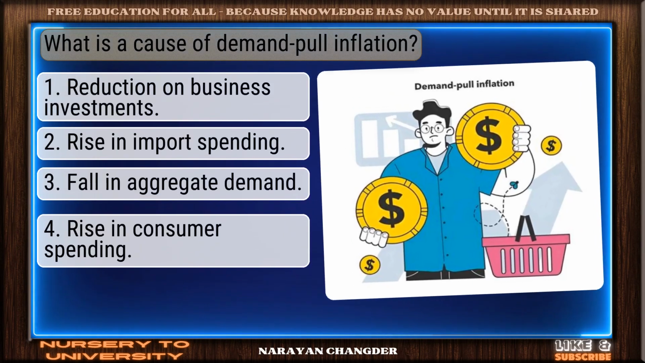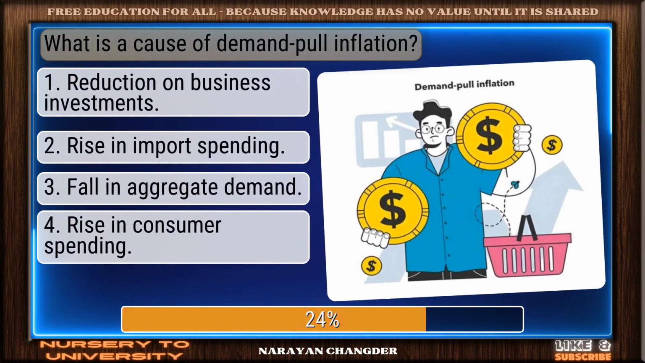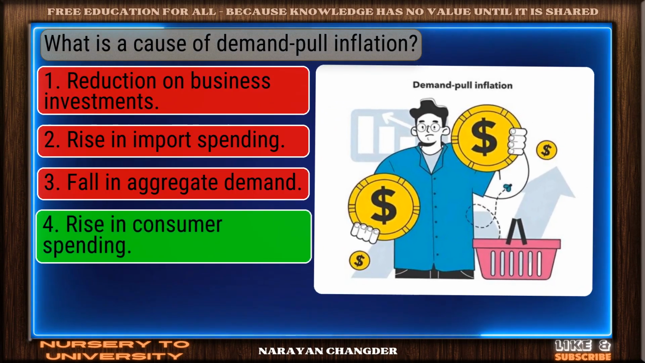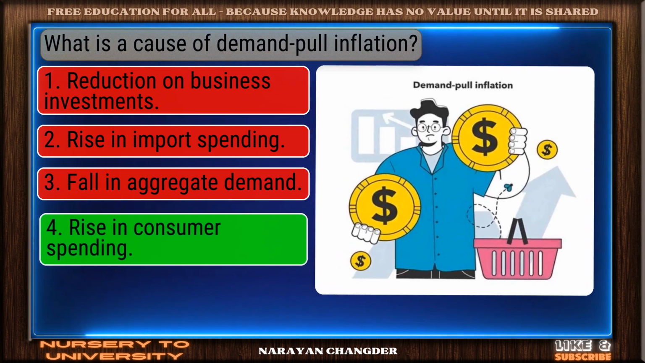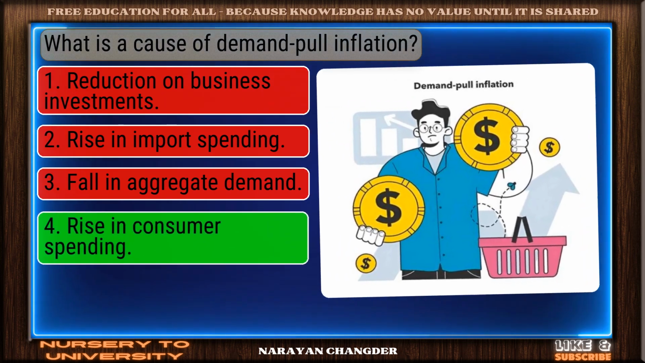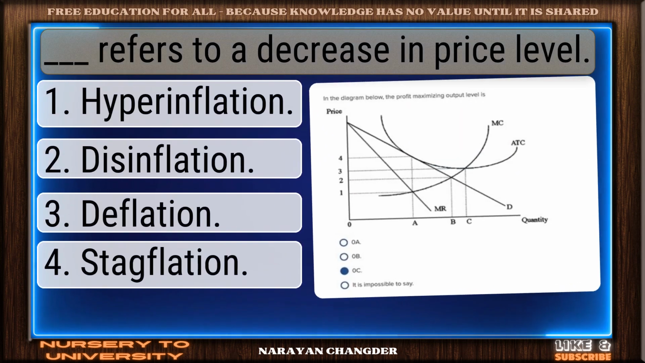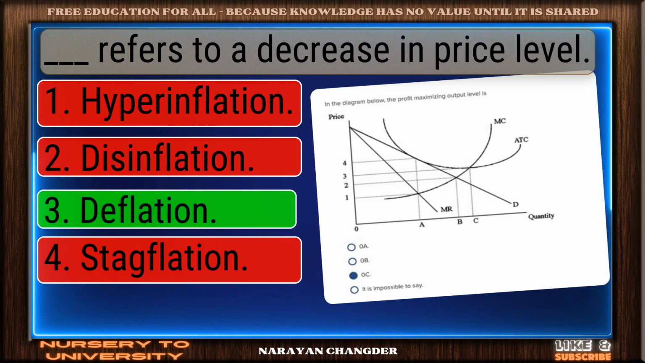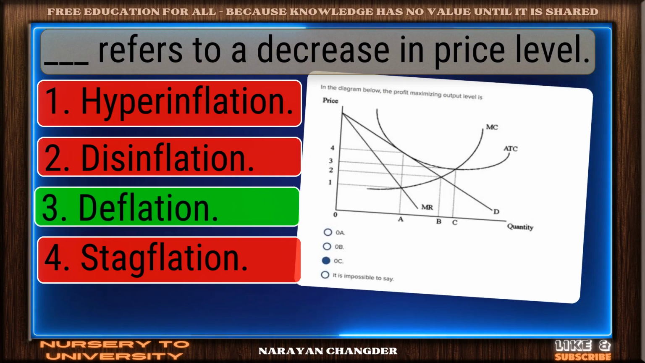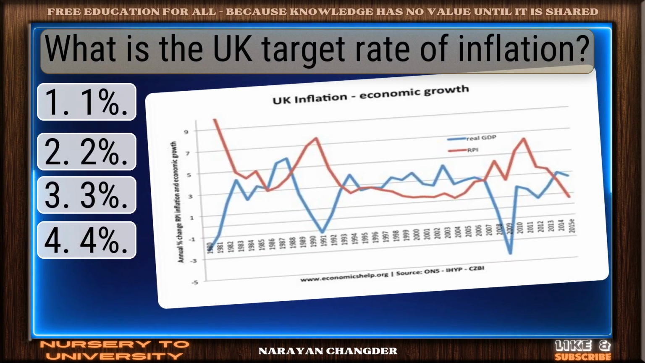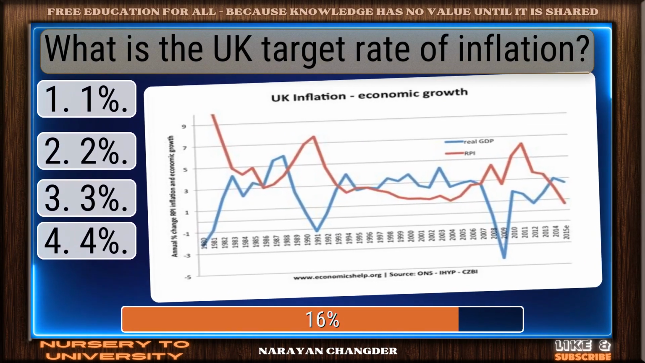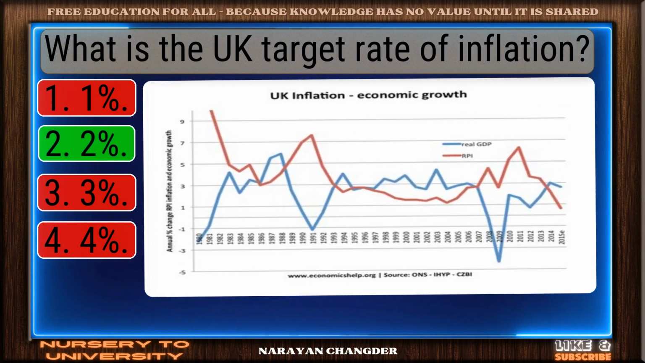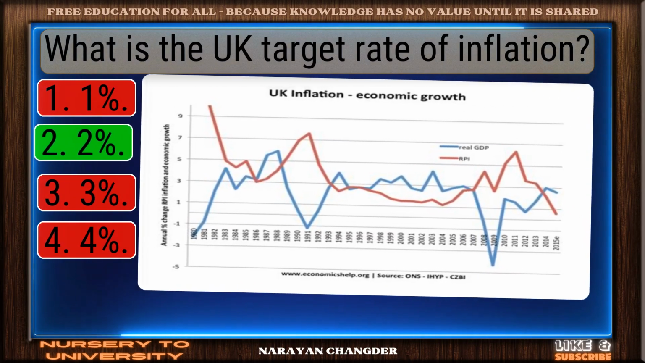What is a cause of demand pull inflation? Nice selection. Rise in consumer spending is the correct and valid answer. Dash refers to a decrease in price level. Sharp thinking. Deflation is the right choice. What is the UK target rate of inflation? Clear logic. Your choice, 2%, is sound and 100% true.